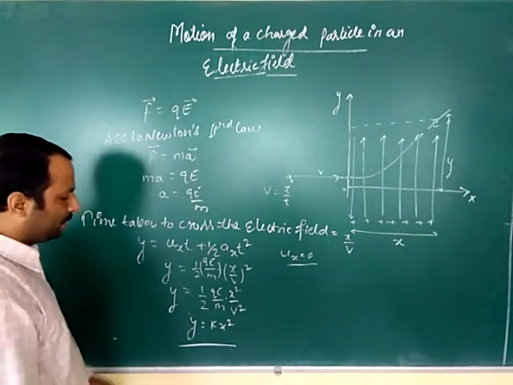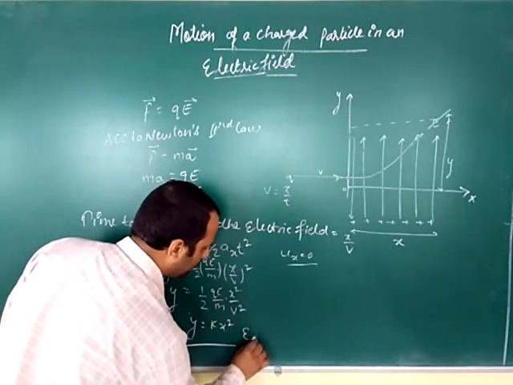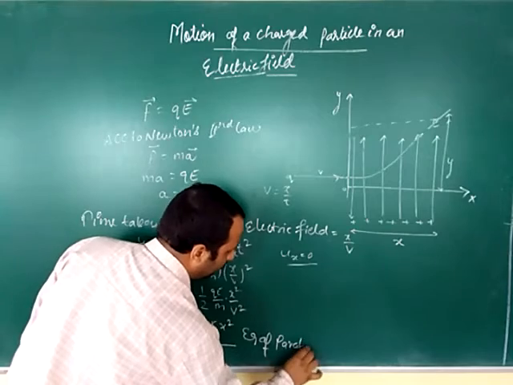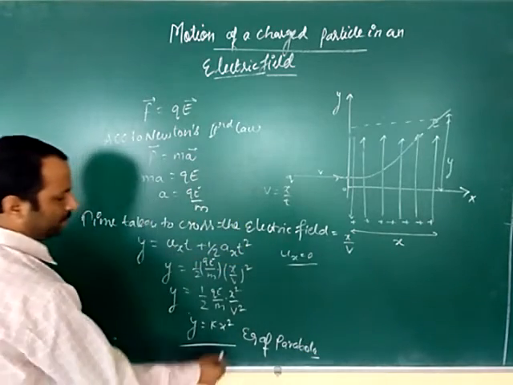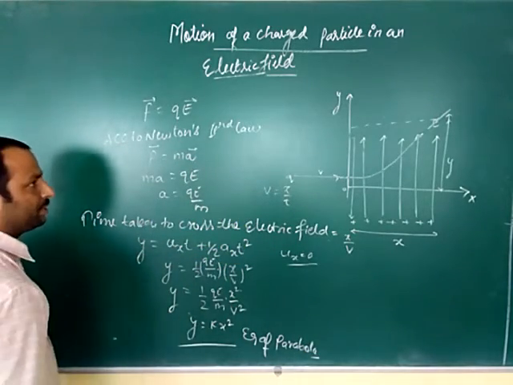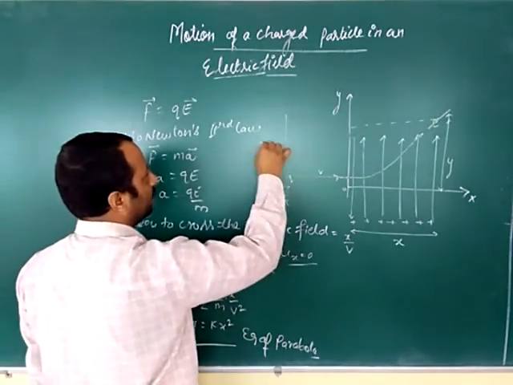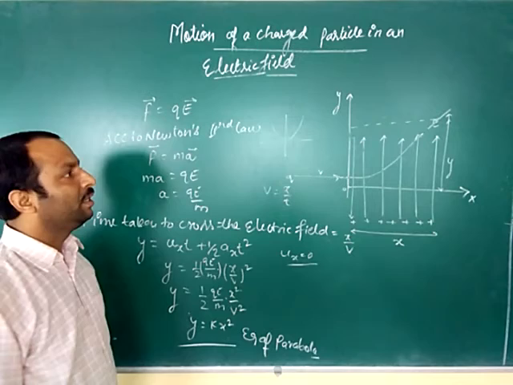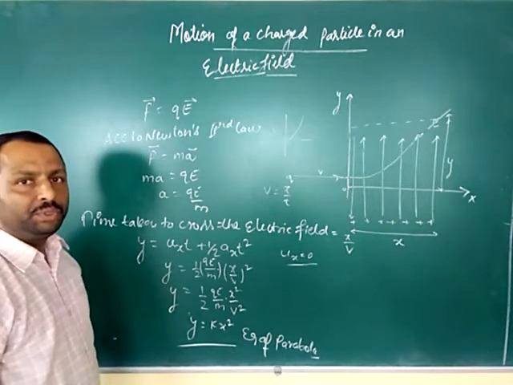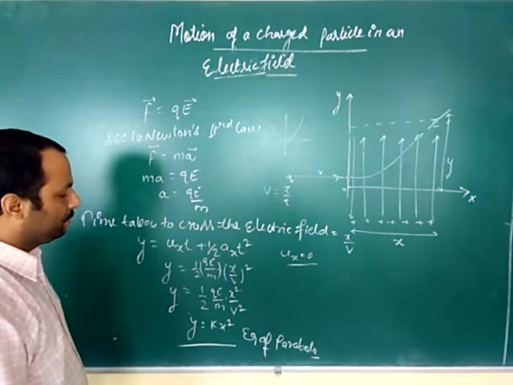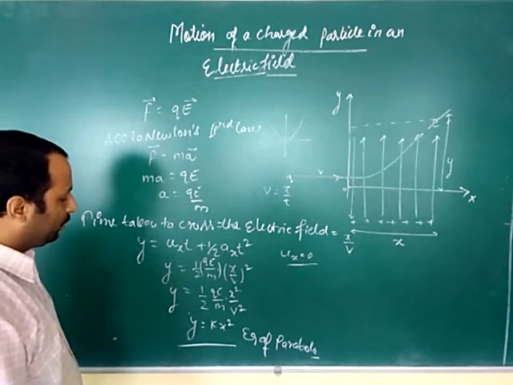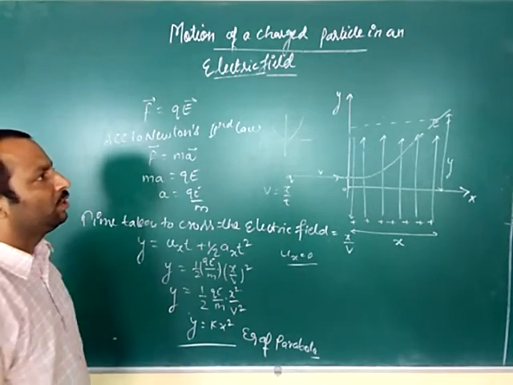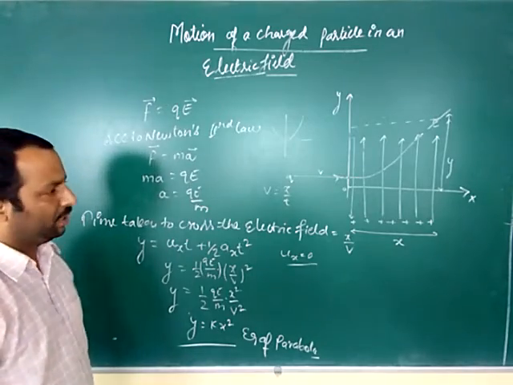So this is the equation of a parabola. As the power of x is even, it is symmetric about the y axis, something like this. So as the charged particle enters a uniform electric field, it will experience a force, and because of that it will move along a parabolic path.